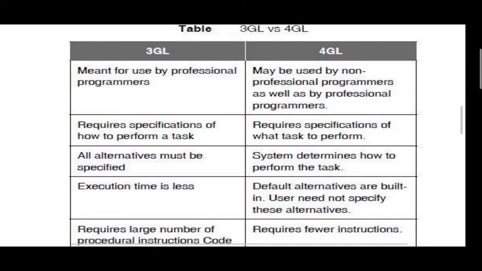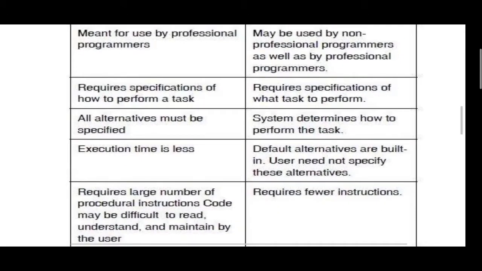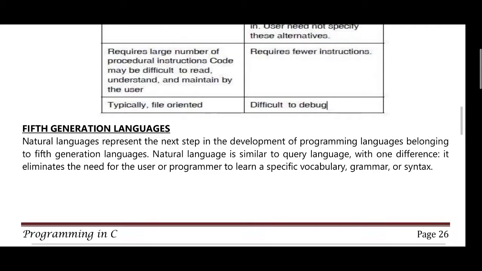The third generation languages are meant to be used by professional programmers. 4GL may be used by non-professional programmers. 3GL requires specifications of how to perform a task, 4GL requires specifications of what task to perform. These are all the 3GL, 4GL differences.